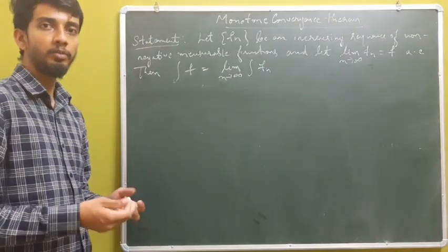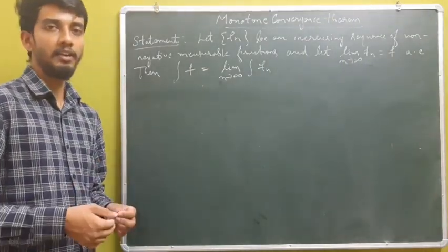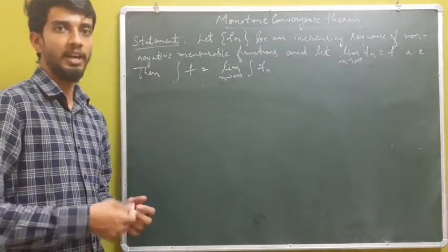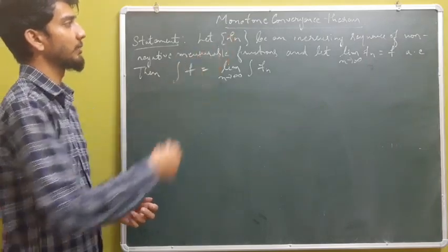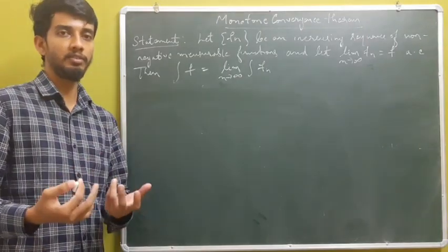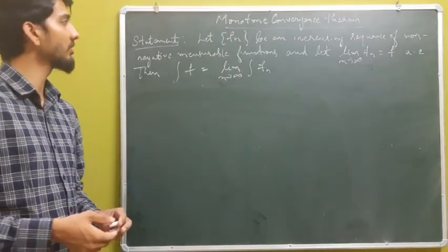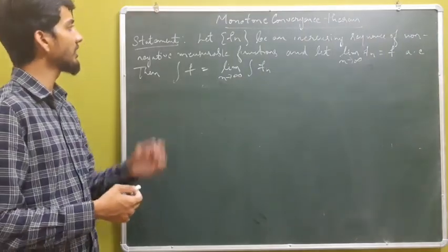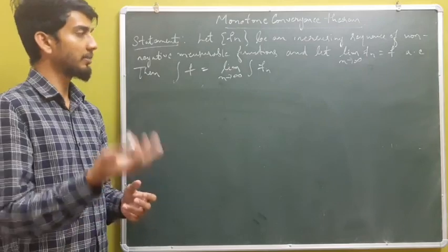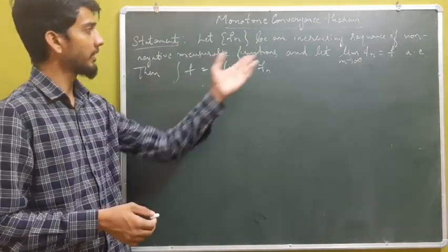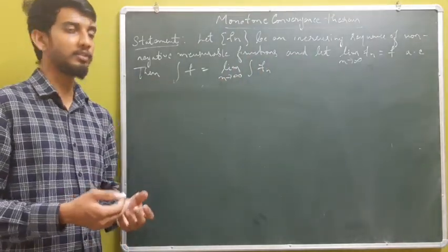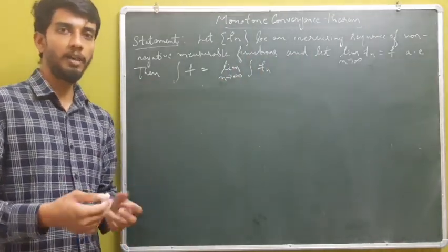So one can have strict inequality in Fatou's lemma. In the previous Fatou's lemma, we had inequality. If you ask when will be the equality, the monotone convergence theorem gives you the answer, and the condition is that it should be an increasing sequence of non-negative measurable functions, whereas in the previous case it was just a sequence of measurable functions. The monotone convergence theorem states that if fn is an increasing sequence of non-negative measurable functions, and as in the previous Fatou's lemma, fn converges to f almost everywhere, then we have integral of f to be the same as limit of integral of fn.